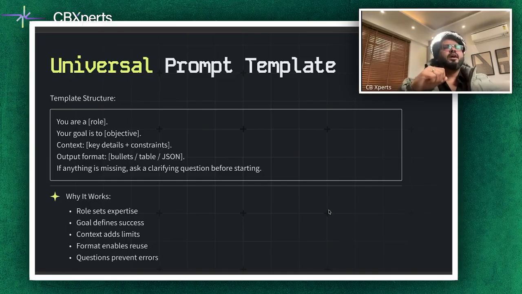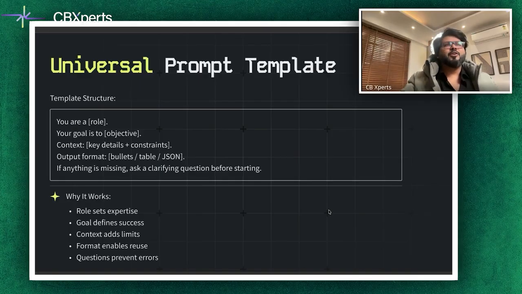This template works because it sets expertise, defines objectives, adds limits, specifies format, and encourages the model to ask for clarification. Imagine telling a new software intern, you are a QA engineer. Your goal is to test the payment module. We give the context that we only accept UPI payments and must finish by 5 p.m. And then we tell the output format is this Excel sheet, which is the bug report table. And if anything is missing, ask me before you start.